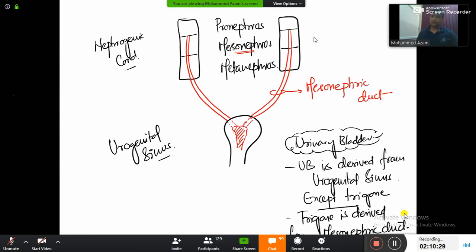The nephrogenic cord is going to form the two kidneys. I'll tell you how they are going to form. The urogenital sinus is going to form the urinary bladder. And the kidneys are going to join with the urinary bladder through the mesonephric duct. The last part of the mesonephric duct is absorbed inside to form the trigone. The entire urinary bladder is derived from the urogenital sinus, except for the trigone, and the trigone is derived from the mesonephric duct. I am done with one topic. Are you all done with the writing part?